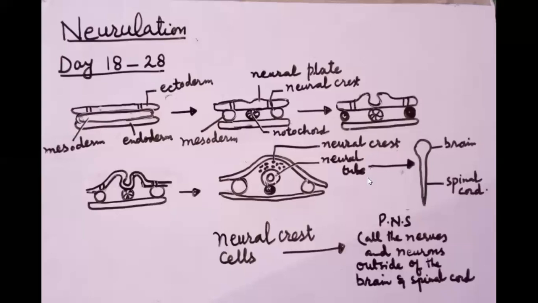This neural tube, its anterior end forms the brain, while the rest of the part forms what? The spinal cord. Now students, this is the layer which is present under the ectodermal layer, the mesodermal layer. Mesodermal cells are involved in the formation of the notochord, which later forms what? The vertebral column, and mesodermal cells can also make the coelomic cavity and some other parts.